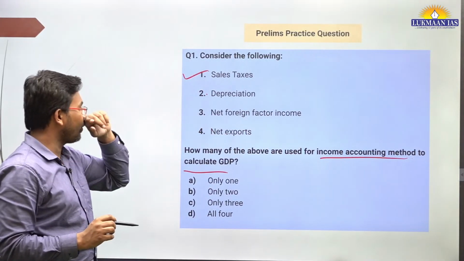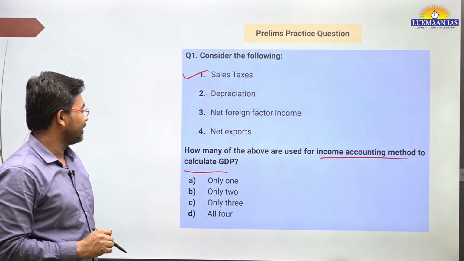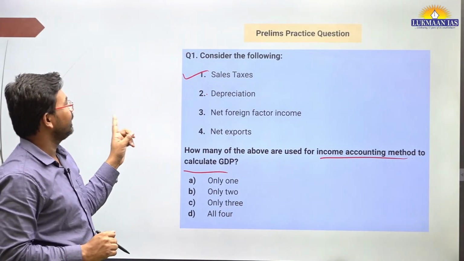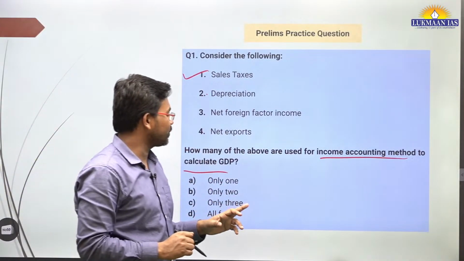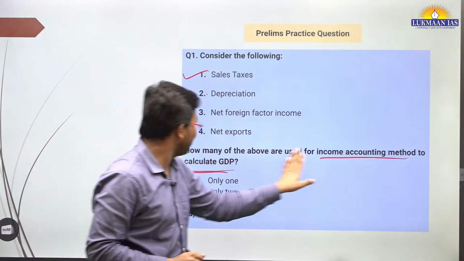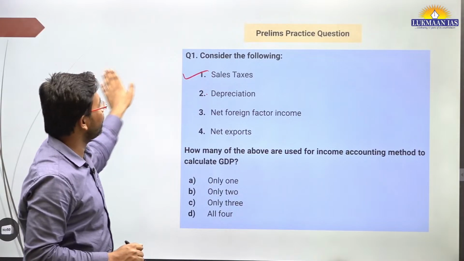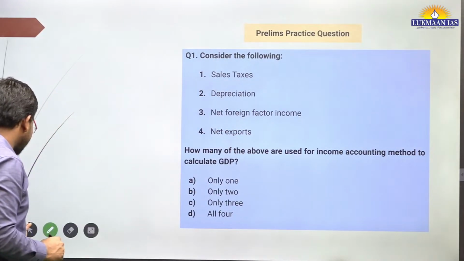How about net foreign factor income? The net exports? Income accounting method to calculate gross domestic product.